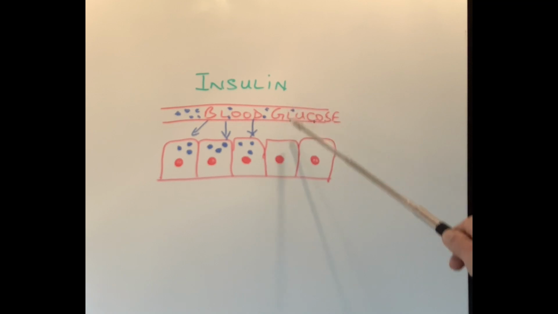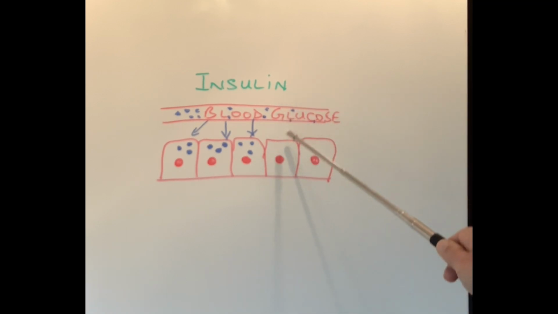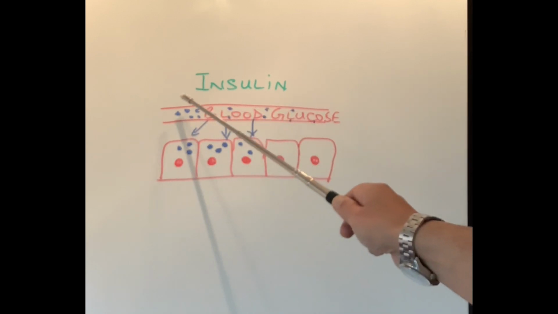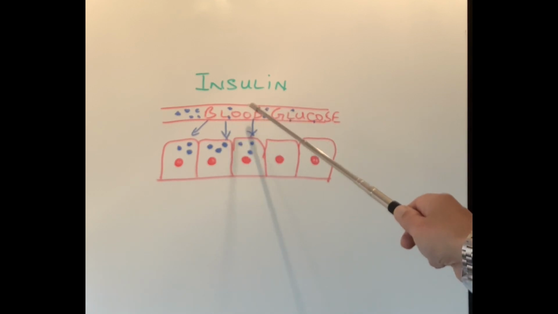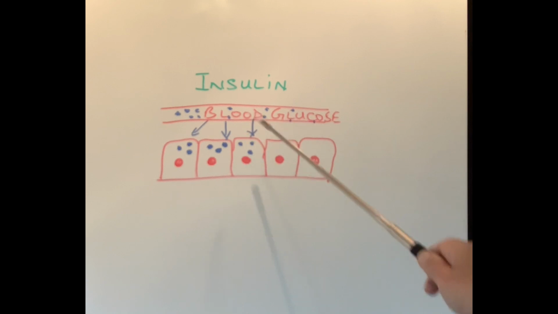And that is what happens in diabetes: the insulin stops working on these cells, so the blood sugar cannot come into the cells. When it cannot come into the cells, it keeps collecting in the blood vessels, and the blood glucose level keeps going up and up and up because it is not going into the cells. And that will be the topic of discussion in my next video.